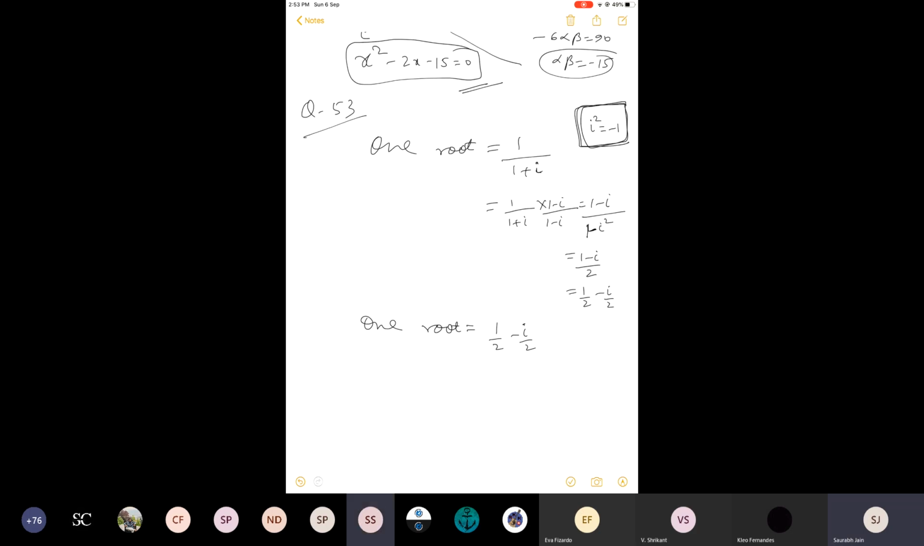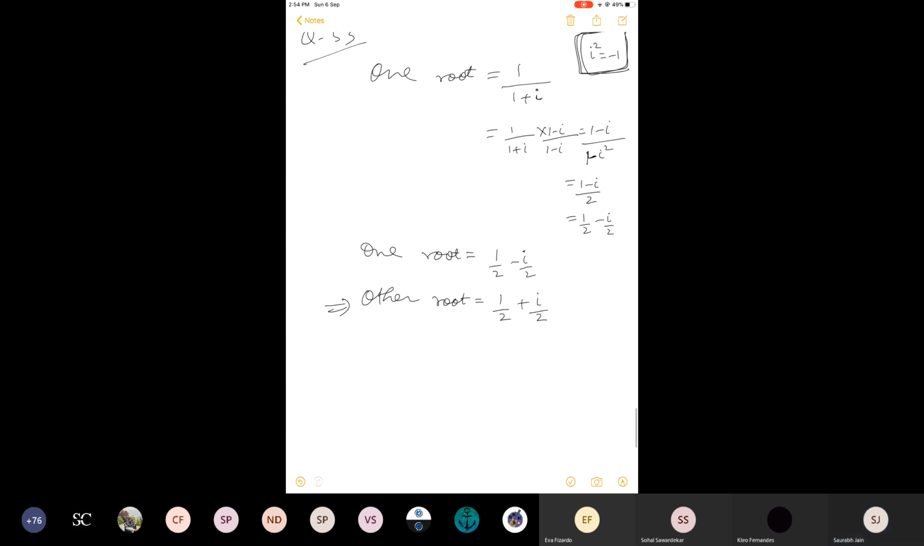1 plus iota by 2. Correct. See, if one root is this, the other root must be, I'm saying must be, not maybe, must be half plus iota by 2. What is the reason? Complex roots always occur in conjugate pair. This you should remember. So now you have the knowledge of both the roots.